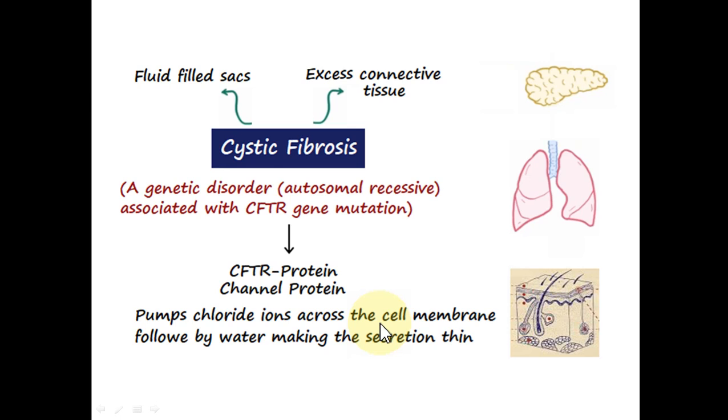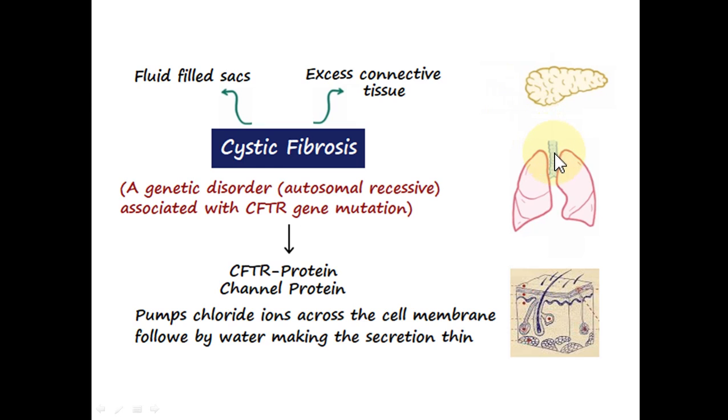So what happens is that the presence of this thick secretion in the pancreas will cause problems. It can obstruct the pancreatic ducts, and if the pancreatic ducts are obstructed, the back flow of the pancreatic enzymes like pancreatic lipase will cause digestion and damage of the pancreatic tissue itself.